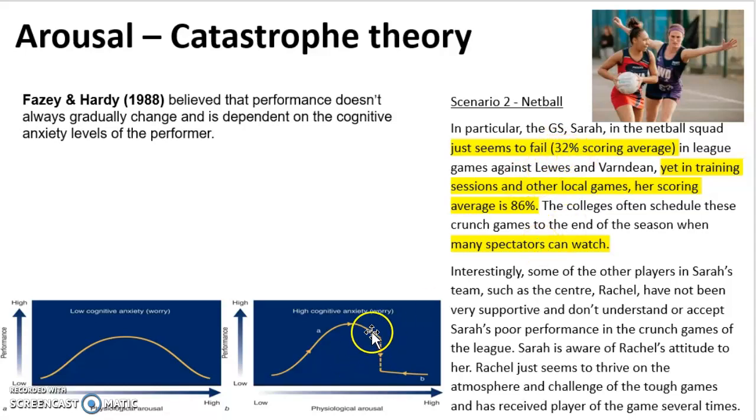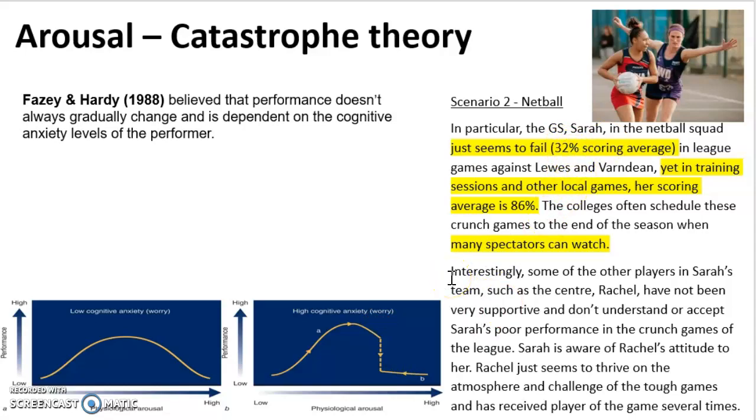And this could be because it's a local game and quite an important game, and also many spectators can watch this game, and overall all contributes to an increase in her arousal and an increase past this point where her performance will suddenly drop, which is shown here in this 32% scoring average.